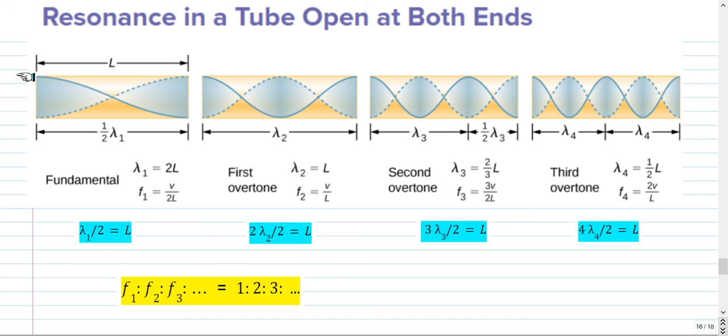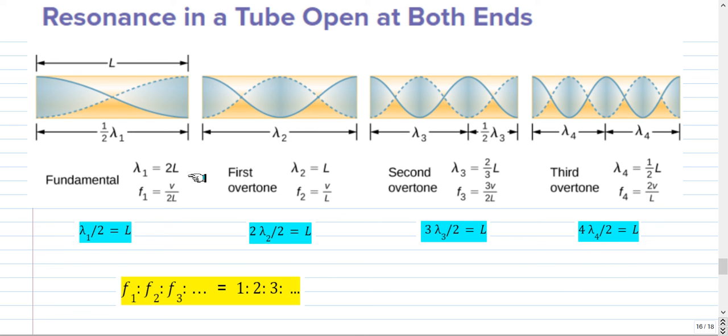Inside, the variation from maximum positive to the minimum in the negative is half wavelength. So lambda by 2 is L. Here there is one loop and half loop and half loop. So one loop corresponds to lambda by 2, and twice lambda by 2 is L. Here there are 3 loops, 1, 2, and then the third is half loop here, half loop here. So 3 times lambda by 2 is L. And here we have 3 loops, 1, 2, 3, and the fourth loop is half here and half here. So 4 times lambda by 2 is L.